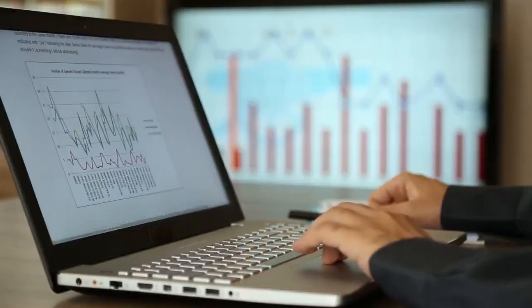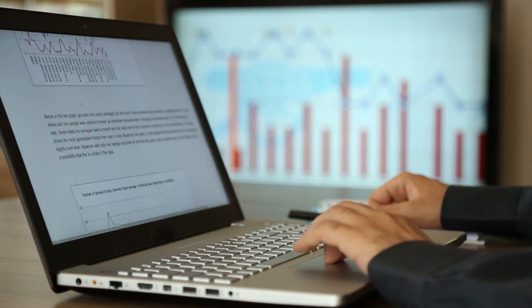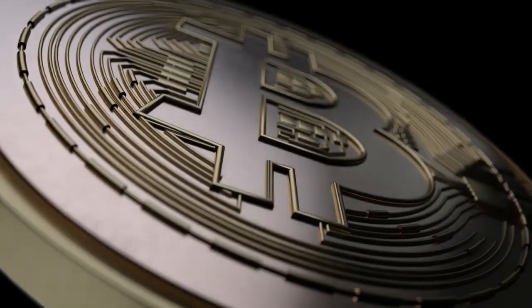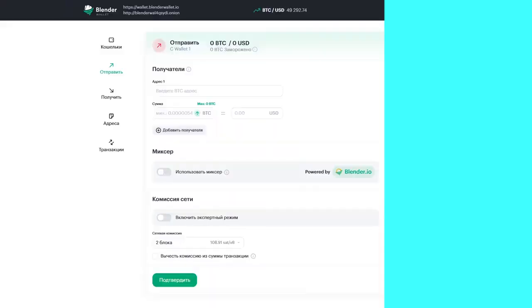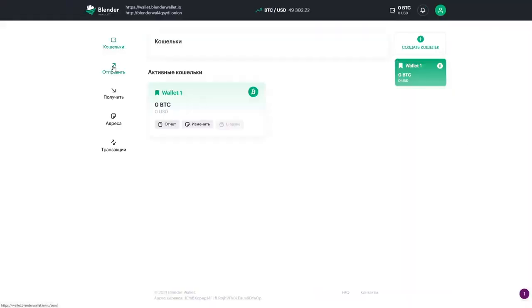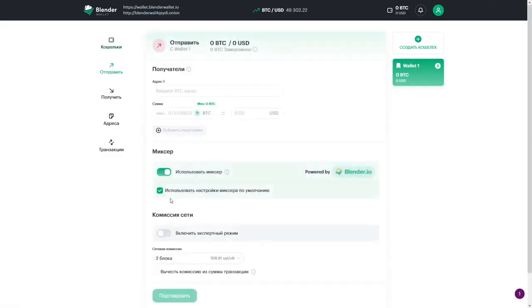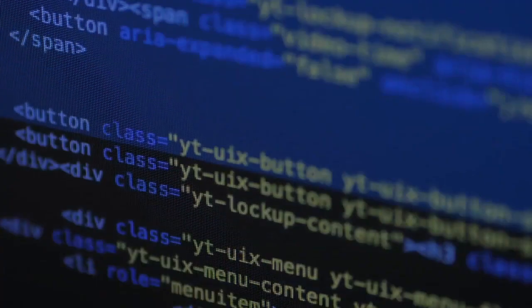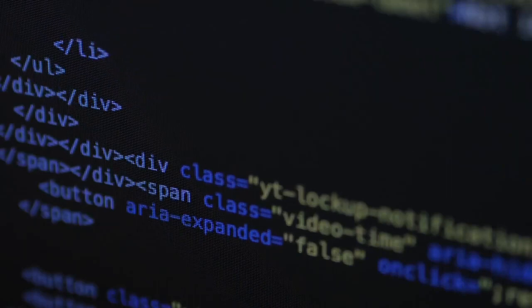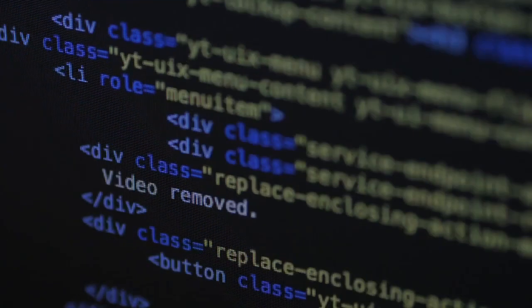Blender.io has been providing anonymity to its users' transactions for 3 years now, making transfers between Bitcoin addresses anonymous and secure. The service allows you to send to multiple recipients in a single transaction, use favorite addresses, and tag transactions for faster navigation. The service allows you to use the received Bitcoins immediately, without waiting for their confirmation. The Blenderwallet project team managed to create a very convenient and useful wallet.